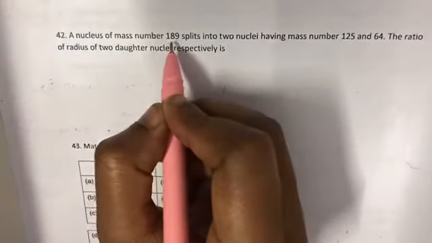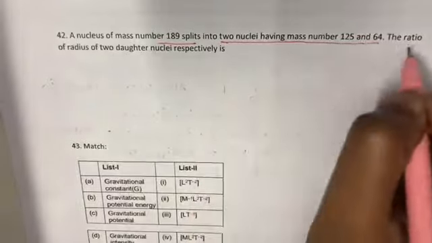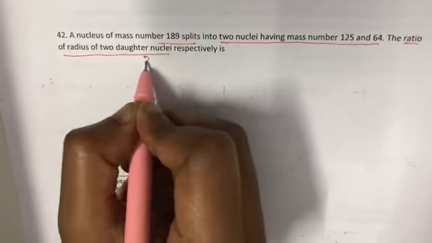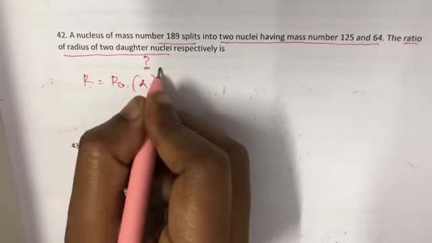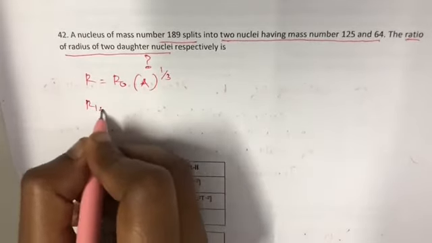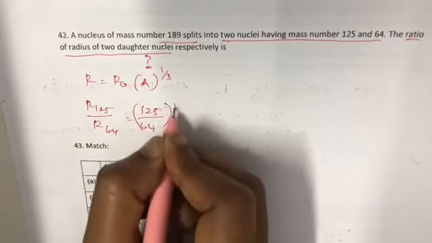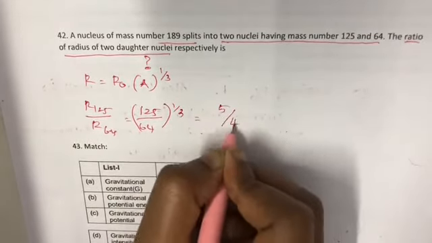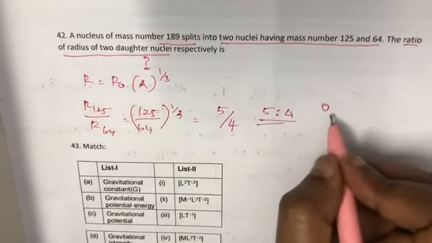A nucleus of mass number 189 splits into two nuclei having mass numbers 125 and 64. What is the ratio of the radii of the two daughter nuclei respectively? So R is equal to R naught A to the power 1 by 3. So R125 by R64 is equal to 125 by 64 to the power 1 by 3, which is equal to 5 by 4. So the ratio of radius of the two daughter nuclei is 5 is to 4.